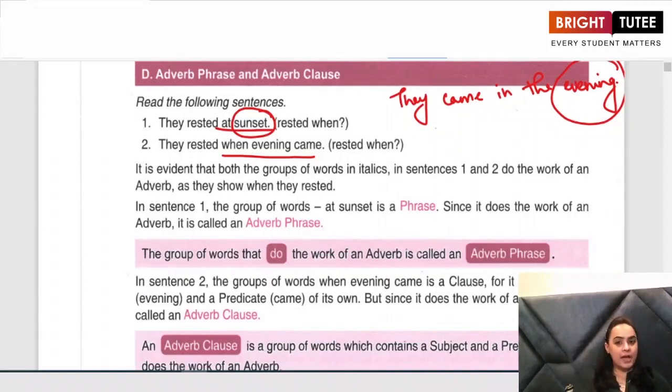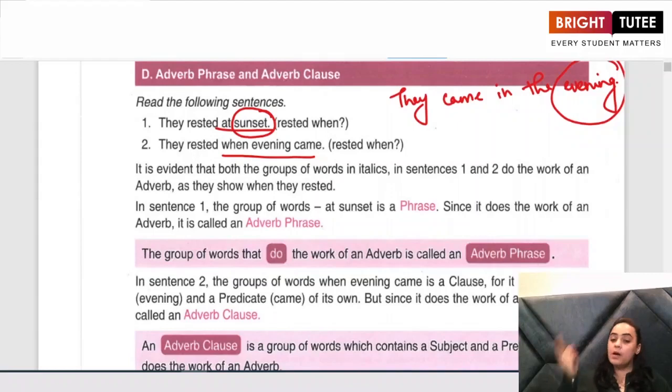On the other hand, when I get the answer in the form of a clause, we have just learnt about clauses. A clause is a group of words which has a subject and a predicate in it, right? So when you get the answer in the form of a clause, the answer is an adverb clause. For example, when evening came.